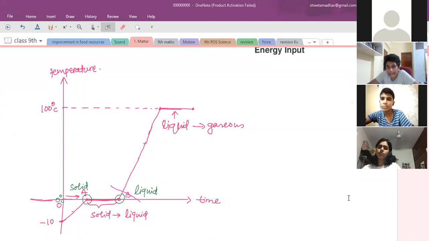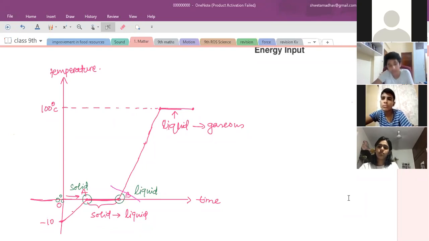Ma'am, because at 0 degrees Celsius, the state of matter is liquid and ice, so it can't. You didn't understand my question.